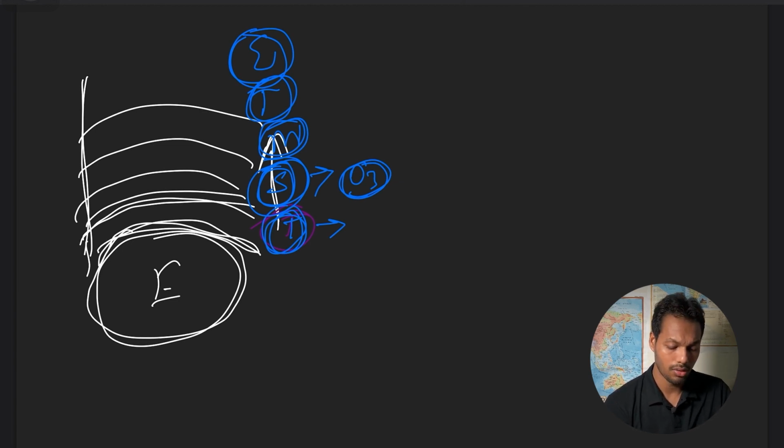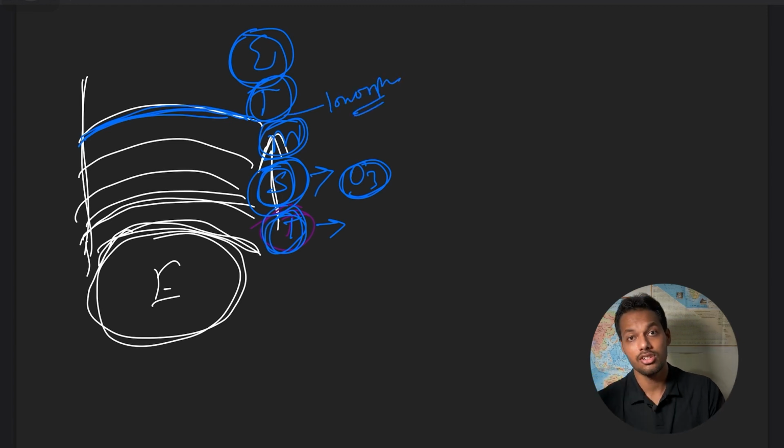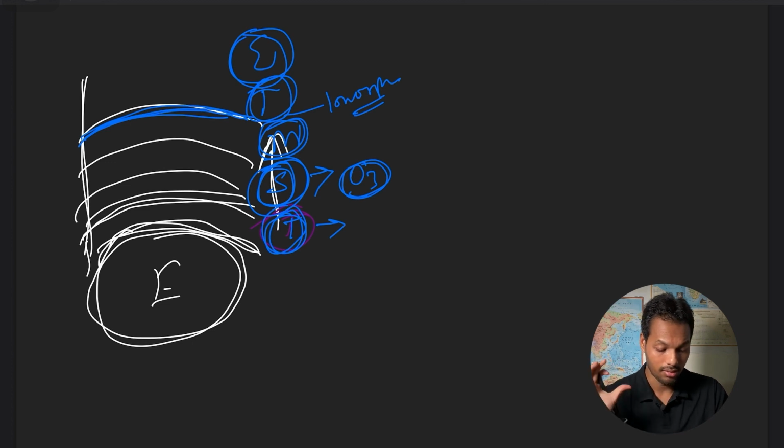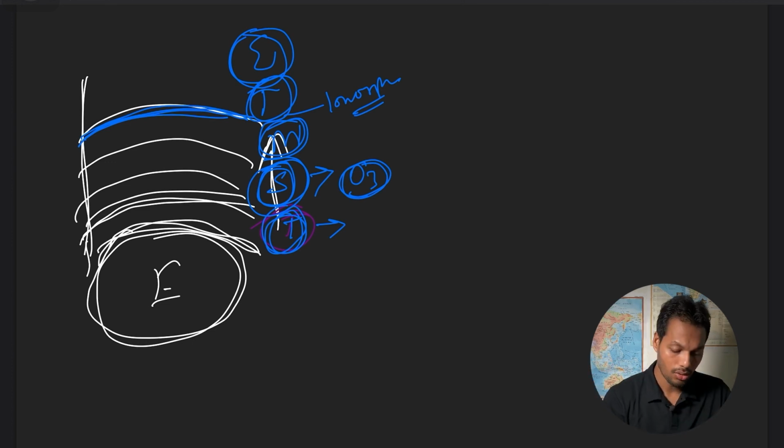At the lower layer of the thermosphere there is a layer called the ionosphere. All the radio, TV signal and satellite communication mostly happens through the ionosphere. So all these layers have significance.